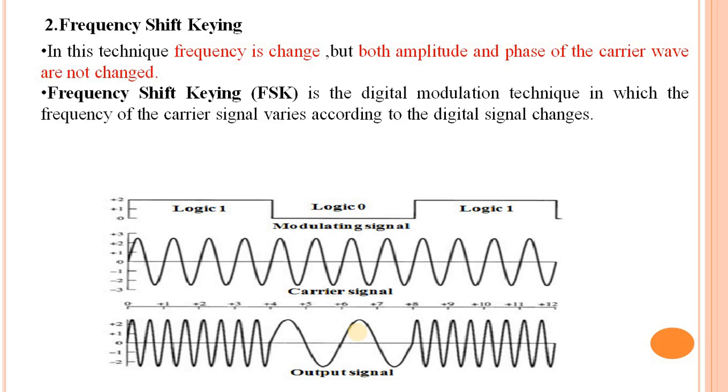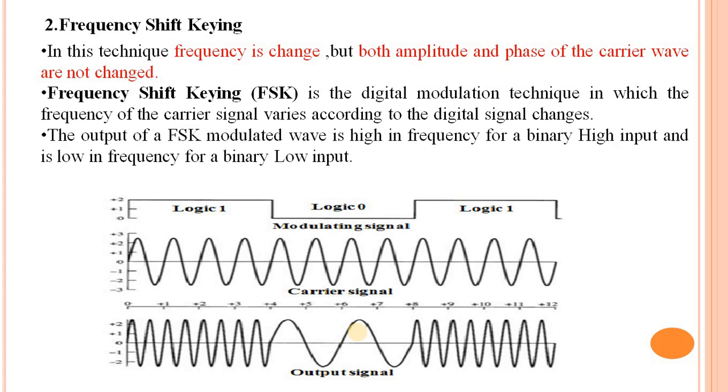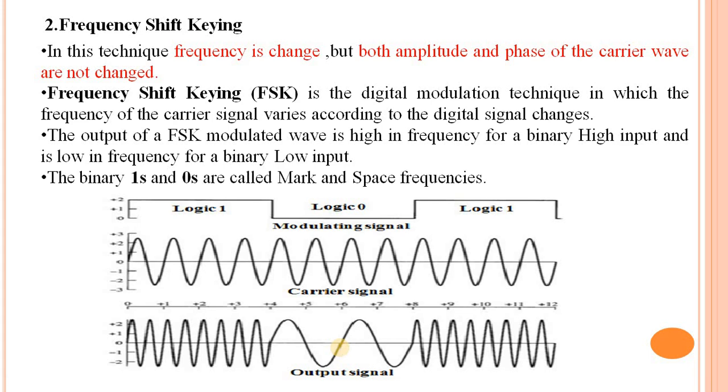Frequency shift keying is a digital modulation technique in which the frequency of the carrier signal varies according to the digital signal changes. The output of the FSK modulated wave is high in frequency for a binary high input and low in frequency for a binary low input. Binary ones and zeros are called mark and space frequencies. Binary 1 is called the mark, and binary 0 is called the space frequency.